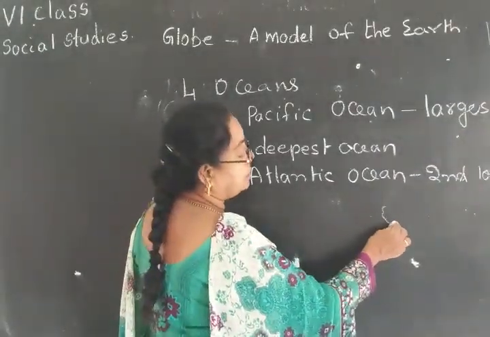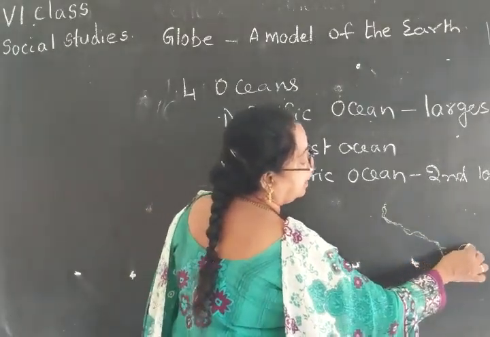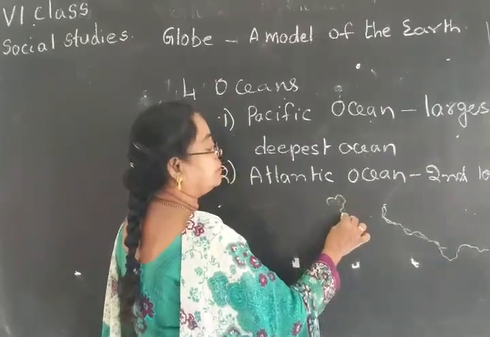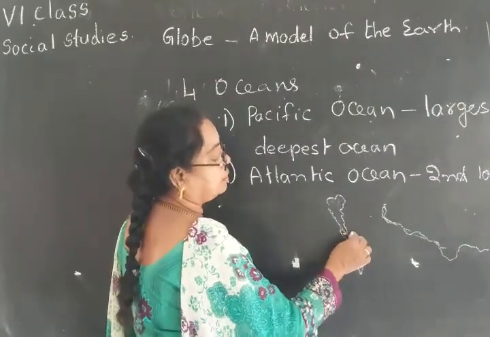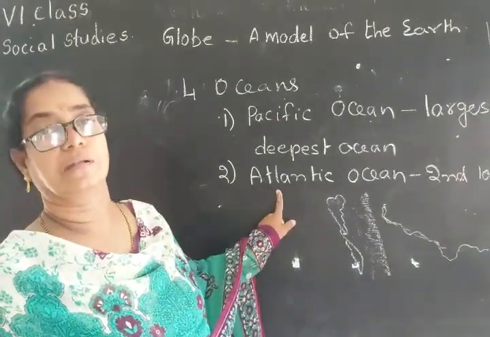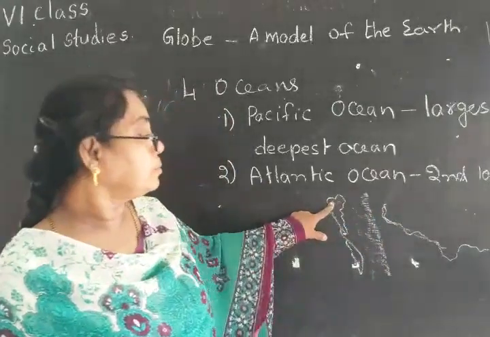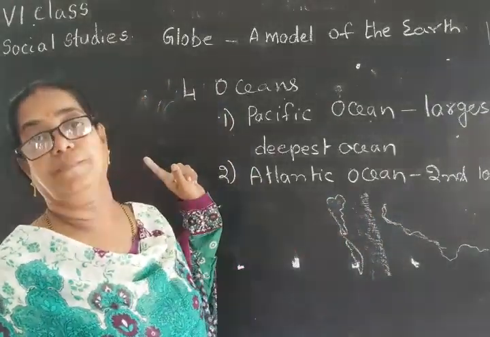Here Europe, Africa and Asia are there. Here South America and North America are there. These are divided by the Atlantic Ocean. The Atlantic Ocean divides Europe and Africa from North America and South America.